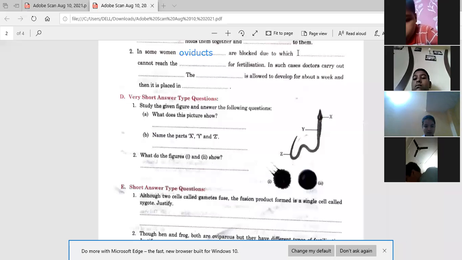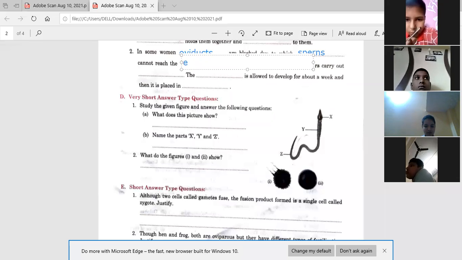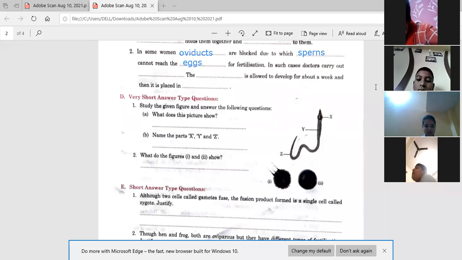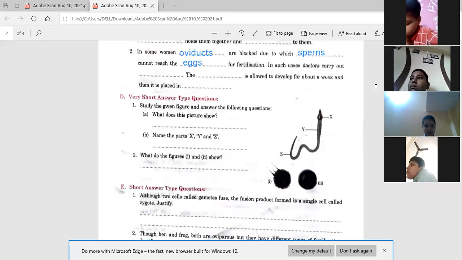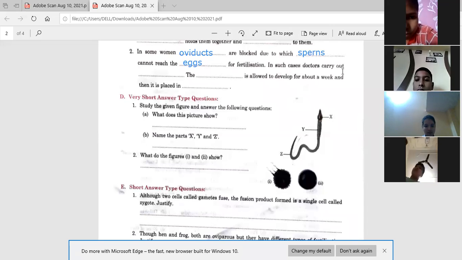In one of the boxes where the introduction of IVF has been given: sperms cannot reach the egg. Sperms can't reach the eggs for fertilization. In such cases, doctor carried out dash. What do they carry out? Freshly released egg. In that case, doctor carried out no. Check beta.